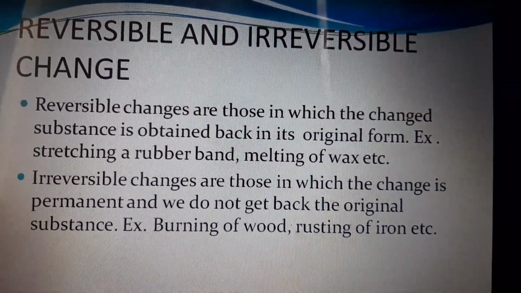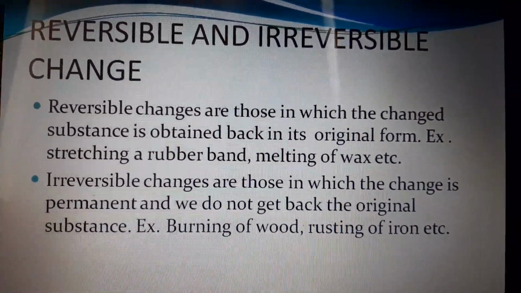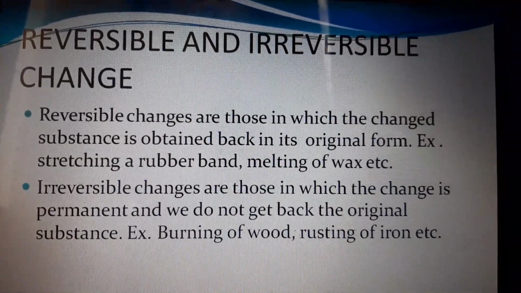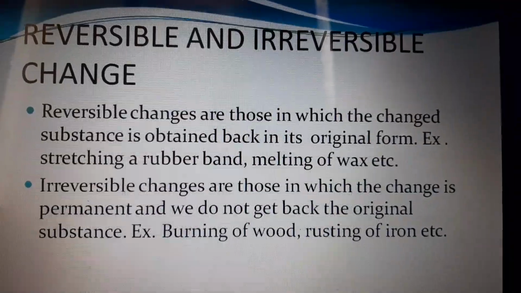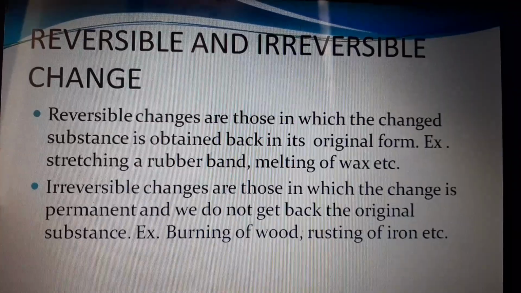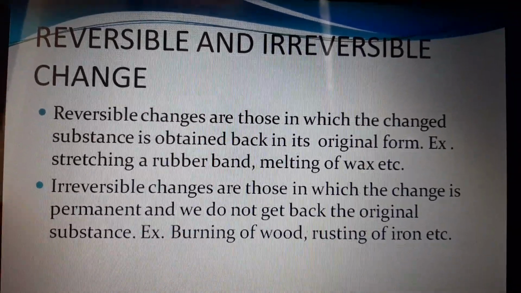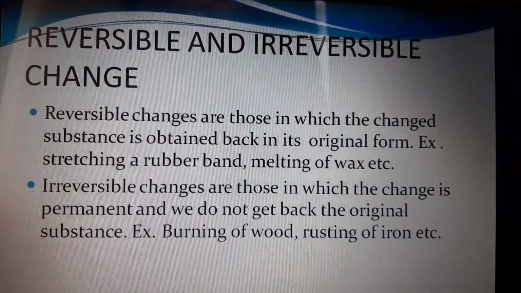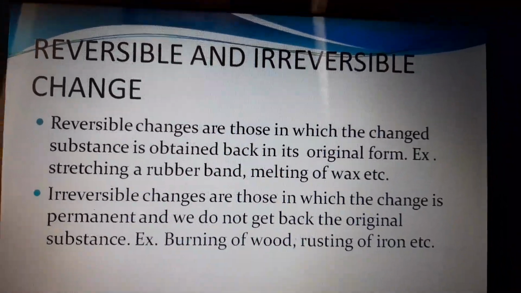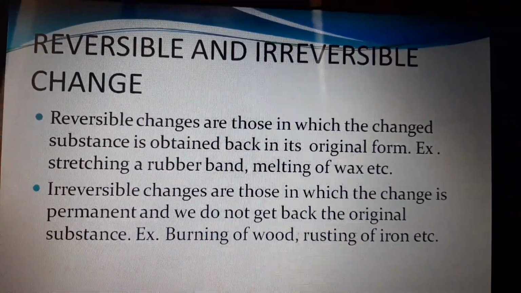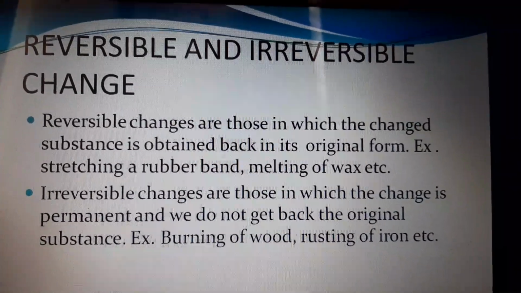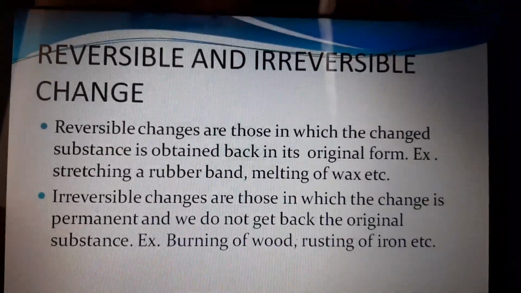Suppose we melt wax, it becomes liquid. But when we remove the heating, then it is again in the solid form. So this type of change is a reversible change. Next are irreversible changes. These are changes in which the change is permanent and we do not get back the original substance. For example, burning of wood, rusting of iron, ripening of fruits, cooking of food, or respiration.